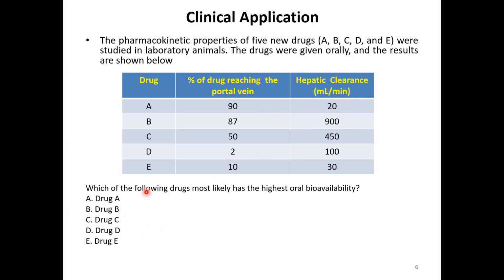So among all the options, the most appropriate answer is drug A. Though the percentage of drug reaching the portal vein for B is similar to that of A, that is 90 and 87%, the hepatic clearance of drug B is higher, that is 900 ml per minute. So it would be the drug with lower oral bioavailability. Therefore the drug with the highest oral bioavailability is drug A. This is one of the clinical applications of clearance with respect to bioavailability.